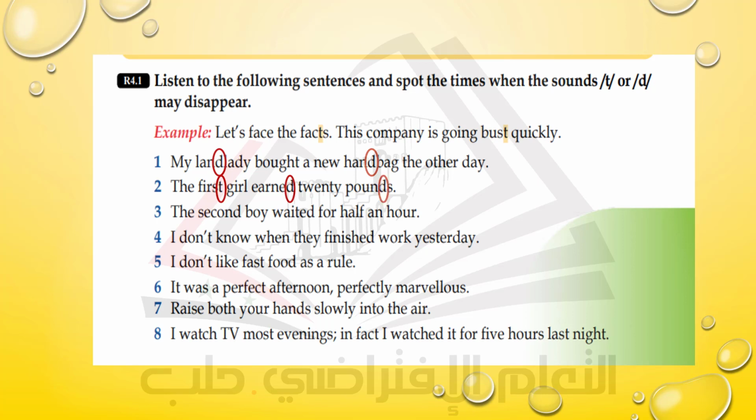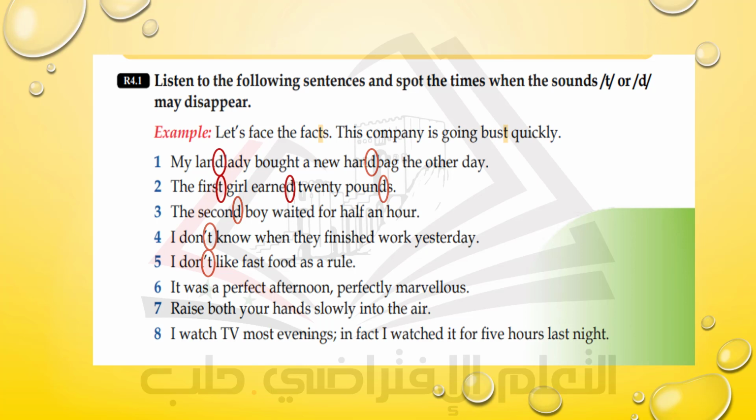Look at sentence number 3. The second boy waited for half an hour. Number 4, I don't know when they finished work yesterday. Number 5, I don't like fast food as a rule.